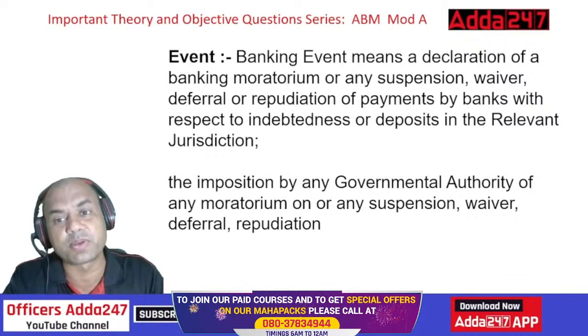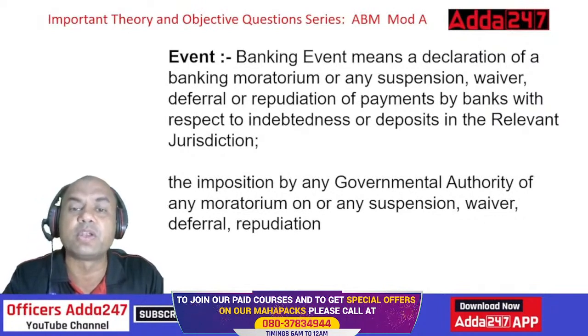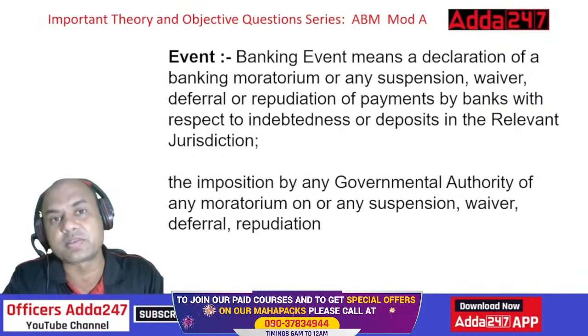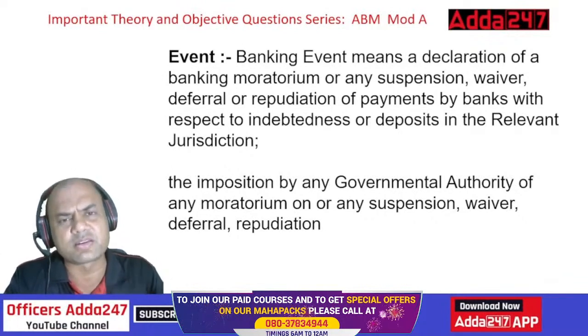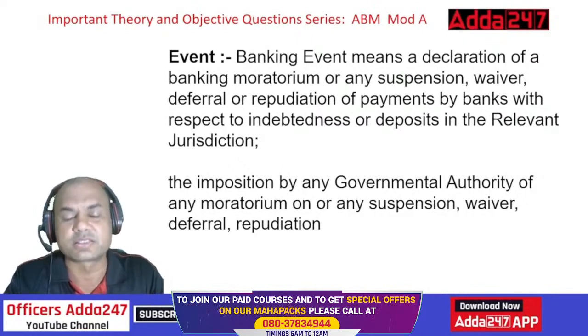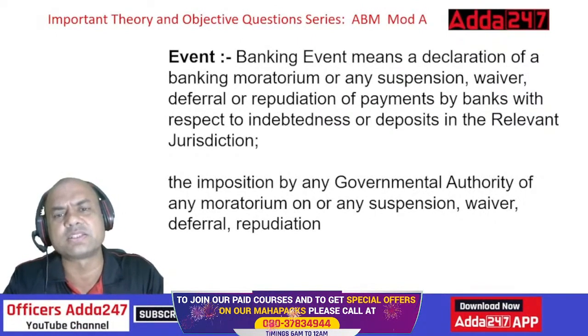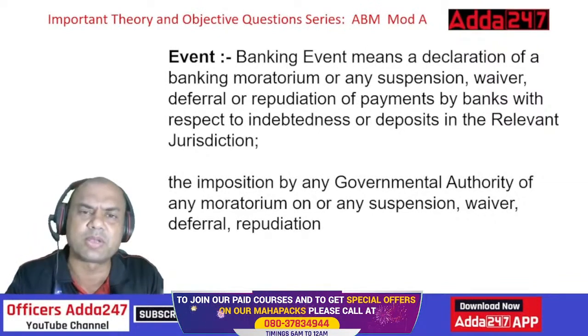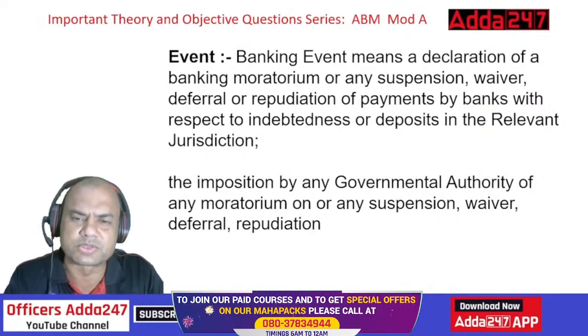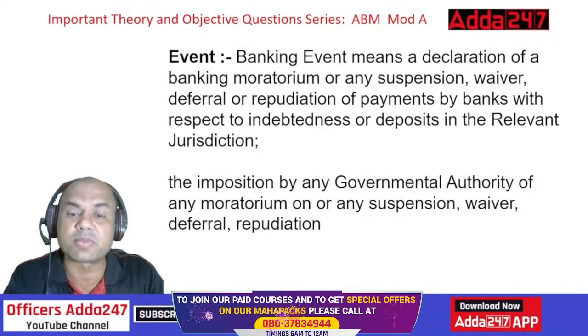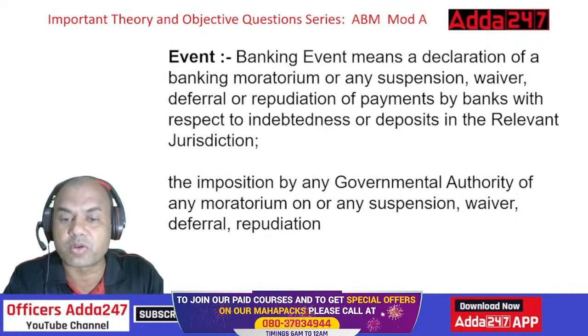Or repudiation of payments by the banks with respect to indebtedness. Indebtedness means the one who is having the loans. So I'll waive some loans, I'll defer some tax part, some interest part. So that is known as an event. Or deposits in the relevant jurisdiction means either it can be deposit or loans. Deposit it happens very less, mainly it happens in loans. Imposition by any governmental authority of any moratorium or any suspension, waiver, deferral or repudiation.